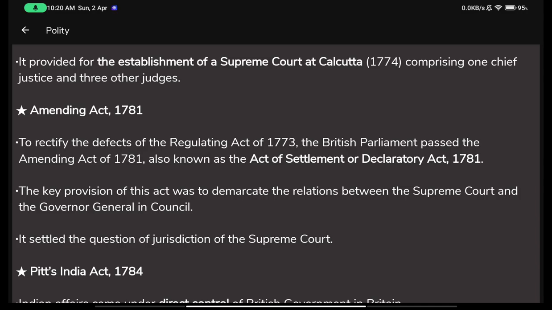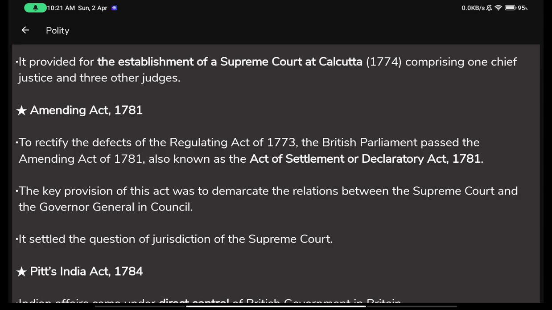In this way you can easily remember the date, 1781. So it shouldn't be so hard to remember the dates. You can just form these kinds of quick shortcuts to remember them. That's what I'm trying to say.